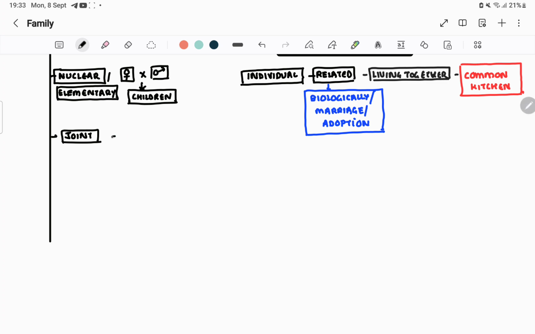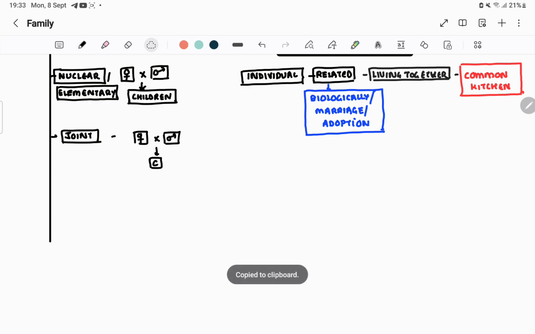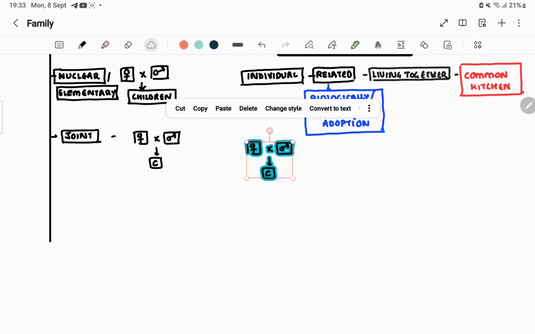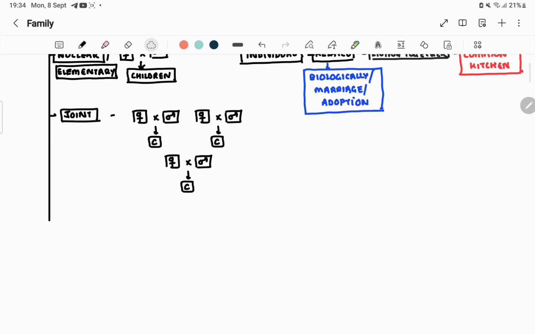So joint family basically means, let's say, a male and a female with their children. I'm writing C for children. The same thing there. Let's say one more. So many members are there, many families are there. This is a joint family.